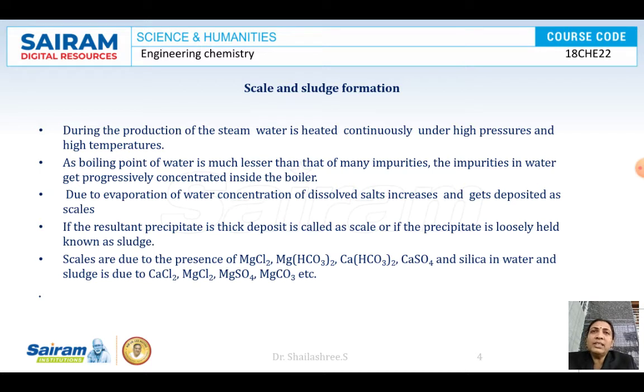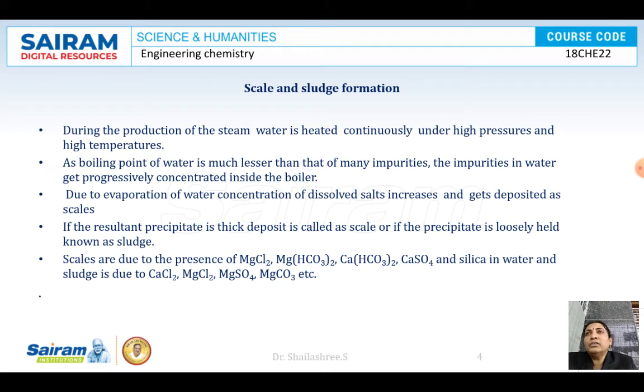What is this scale and sludge formation? Here, some of the impurities which are present as dissolved impurities in water are very well soluble in cold water. When the temperature increases, the solubility decreases. So when the water is heated in the boilers, they form precipitates. When all the water gets evaporated, they start sticking to the walls and other parts of the boiler as scales.